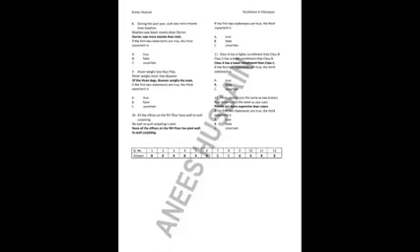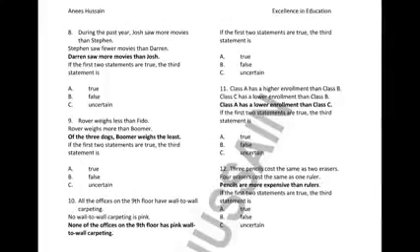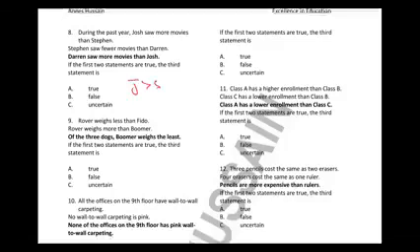Okay, going on to the next question, which is 8. 8 says, during the past year, Josh saw more movies than Stephen. So Josh is greater than Stephen, and Stephen saw fewer movies than Darren, and Stephen is fewer than Darren. So यह थोड़ा complicated हुआ। So इसको हम symbols से भी ले सकते हैं, J is greater than S and S is less than D.